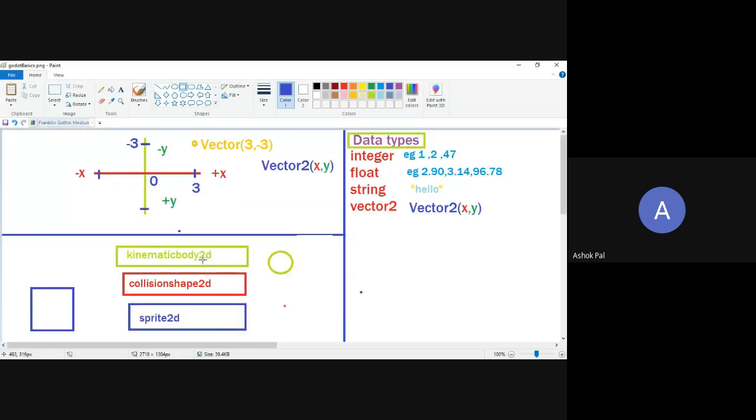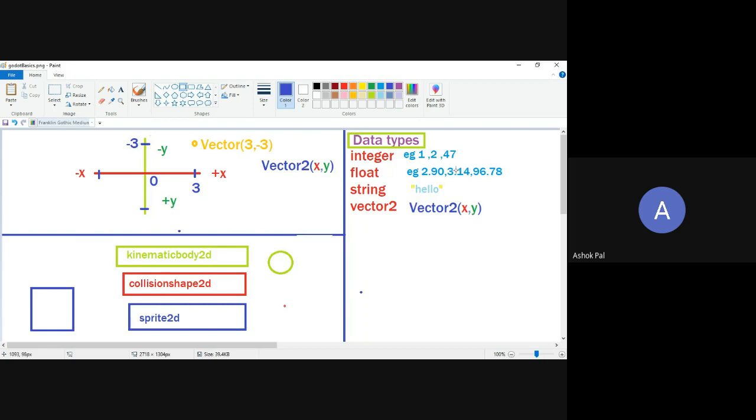Now let's see data types. This is for programming basics. When you write code, the data is in different types. I will not go inside how many bits, since that sometimes gets confusing. For just the basics, there are four basic data types. There are some more, but for this video there are four. One is integer, basic numbers without decimal. Then float are numbers with decimal.